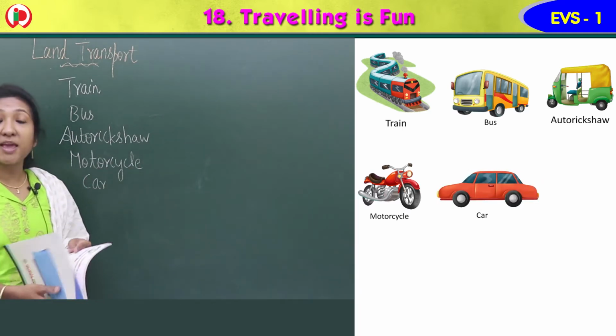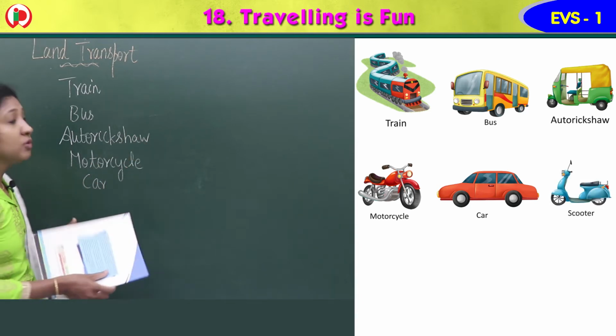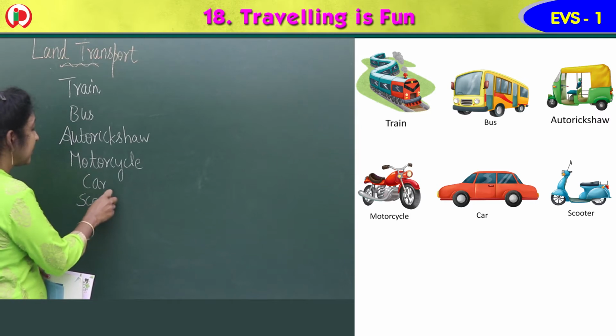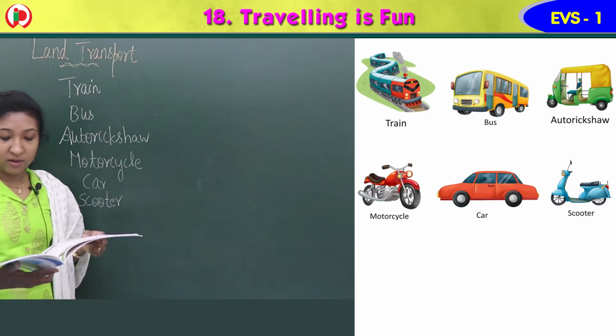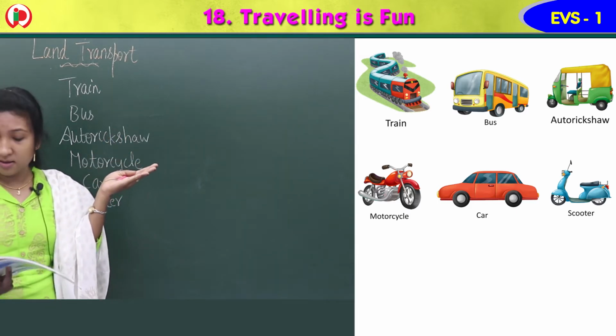Then next image, yes, it is a scooter. Scooter. Then the next image, see this image, have you seen this?